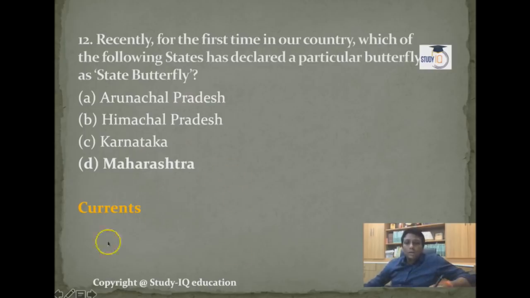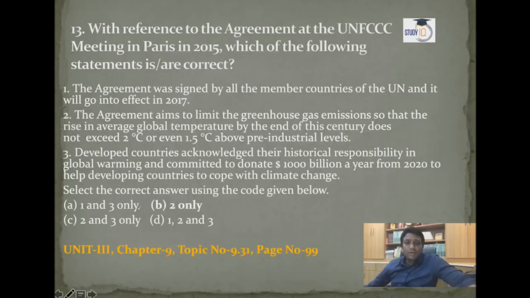Now question number 12. Here UPSC asked, recently for the first time in our country, which of the following states has declared a particular butterfly as a state butterfly? The answer is Maharashtra. It was a current affairs issue. Now go to question number 13. Here UPSC is asking, with reference to the agreement at the UNFCCC meeting in Paris in 2015, which of the following statements are correct?